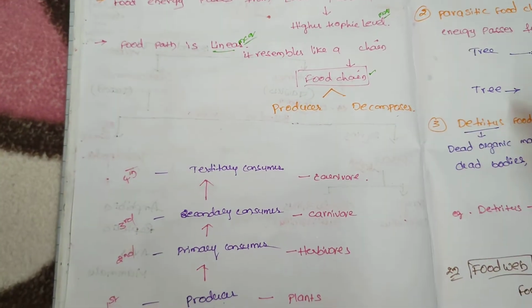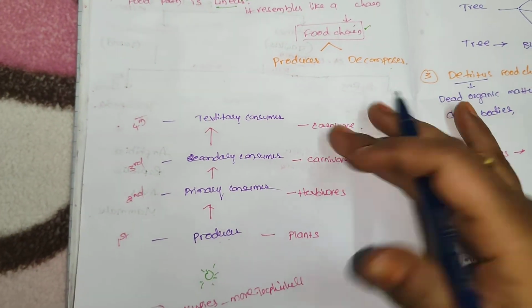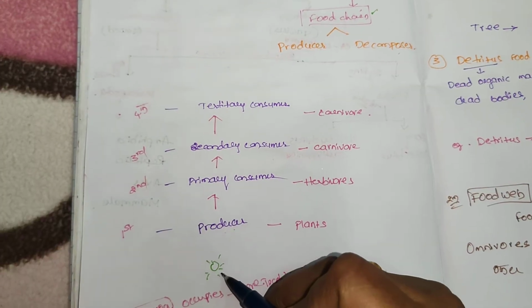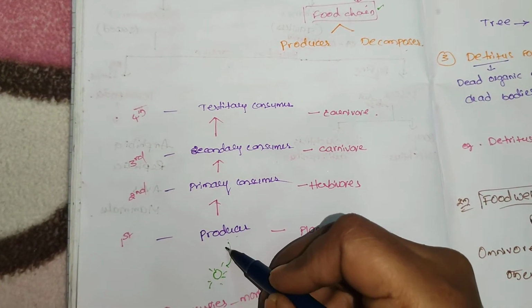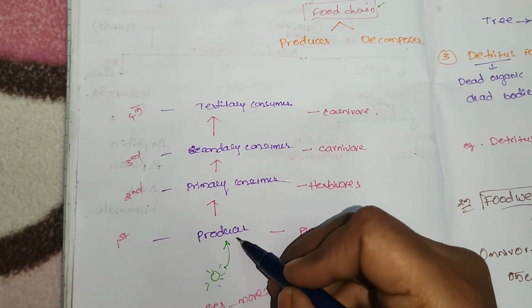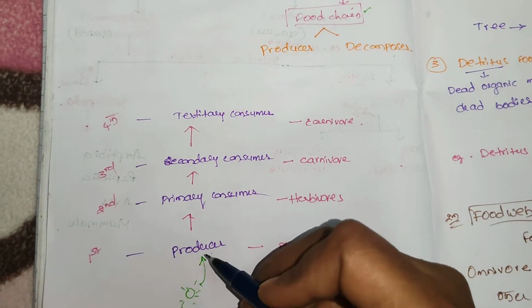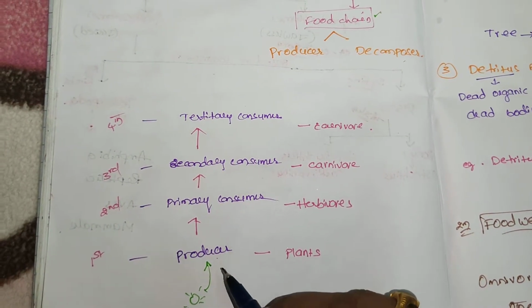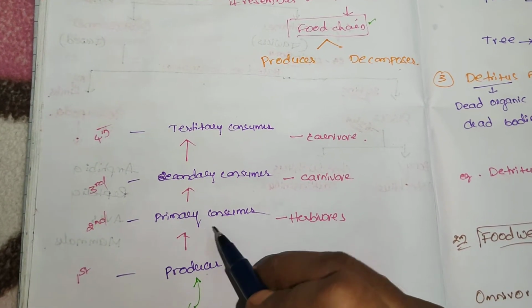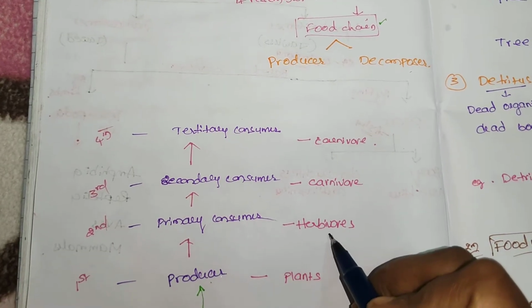The food chain always starts with the producer and ends with the decomposer. This is also an MCQ. In the ecosystem the main source of energy is the sun. Using the sun's energy, through photosynthesis, plants produce food. So the food chain starts with producers. Then they are eaten by the primary consumers called herbivores.